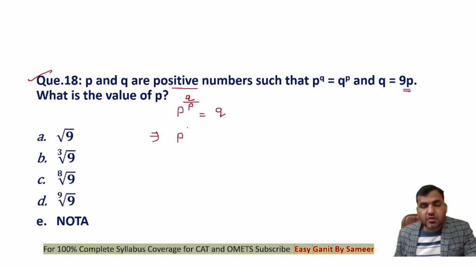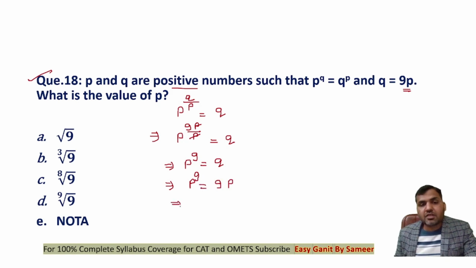If I put q as 9p, upon p is equal to q, this gets cancelled. So we get to know that p raised to power 9 is equal to q. And q is also equal to 9p. So can I replace q as 9p? So you get to know p raised to power 8 is equal to 9. So p will be basically 8th root of 9. That is C option. C is the correct answer to the question.